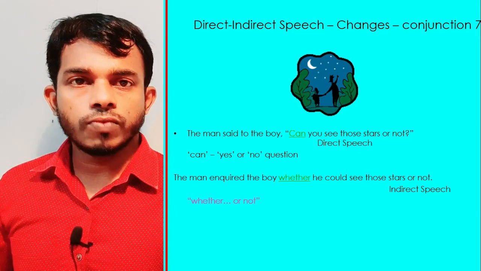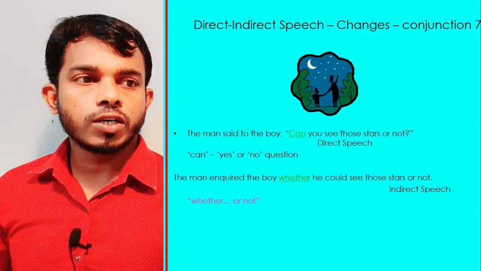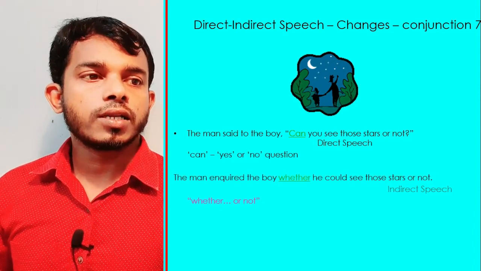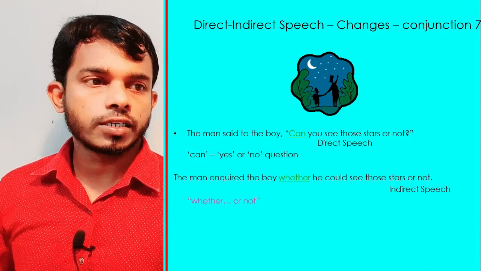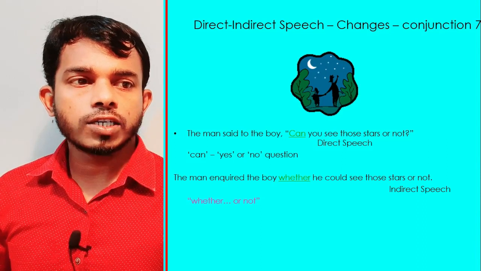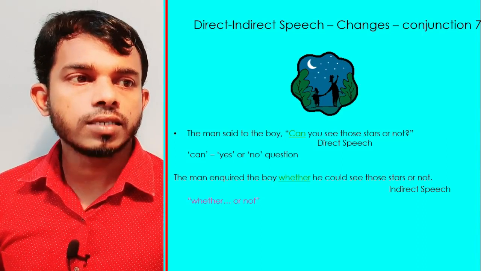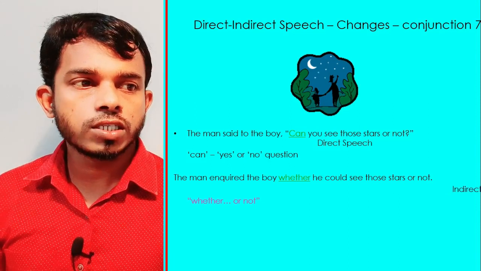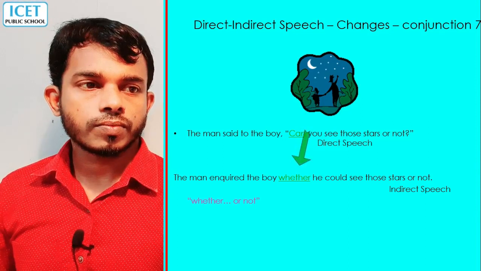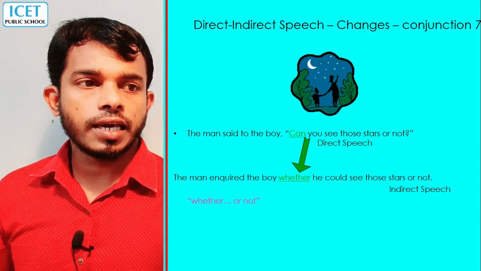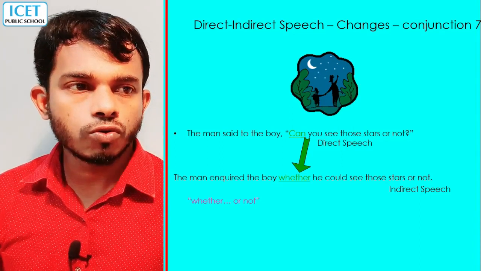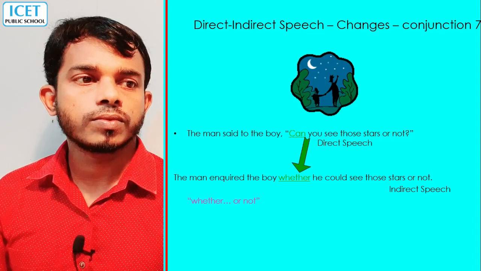We use whether as a conjunction in yes or no questions, so this is whether he could. Now: the man inquired of the boy whether he could see those stars or not. It is indirect speech. Can changes into could, and we used the conjunction whether.